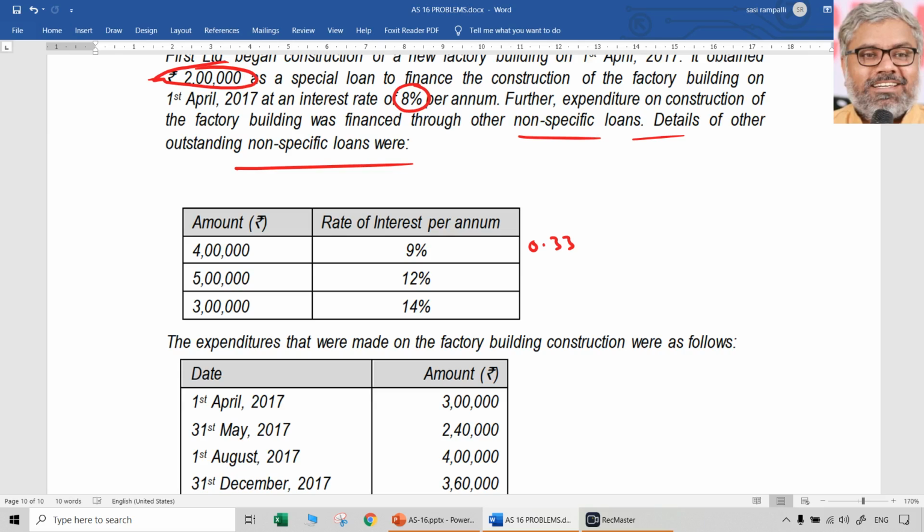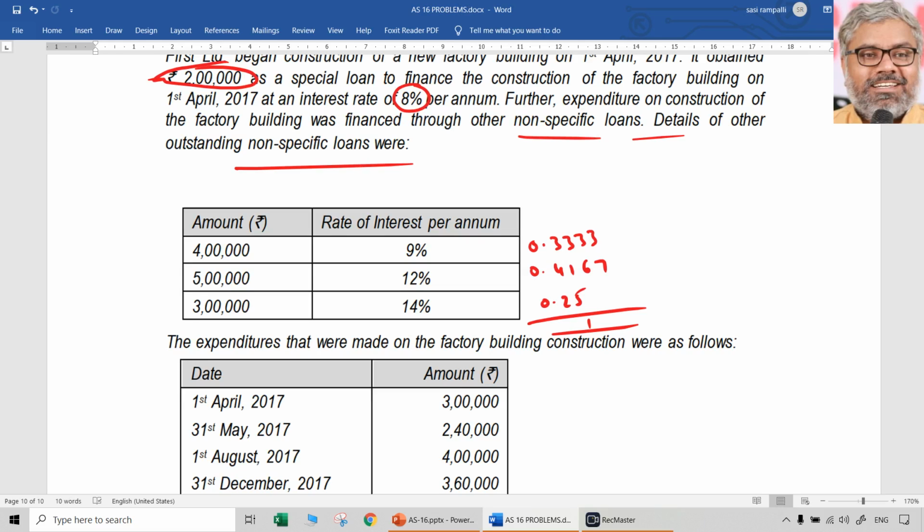Both are the same. Then 5 by 12, that is 0.4167. Then 3 by 12, that is 0.25. Total should be 1 whenever we say weights: 0.3333, 0.4167, 0.25.